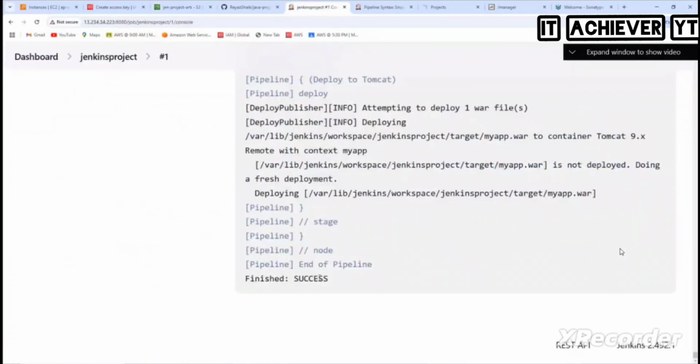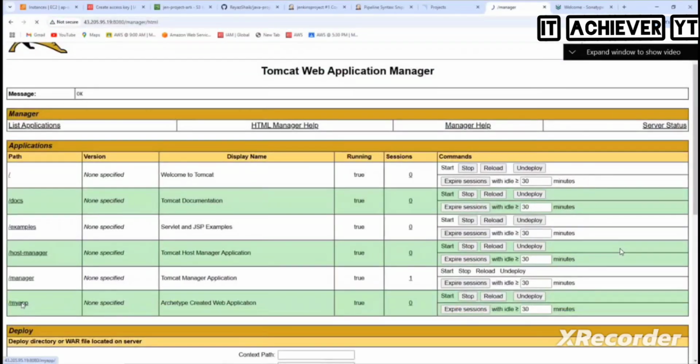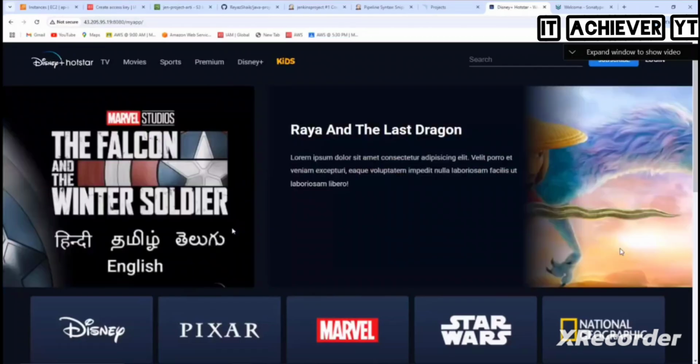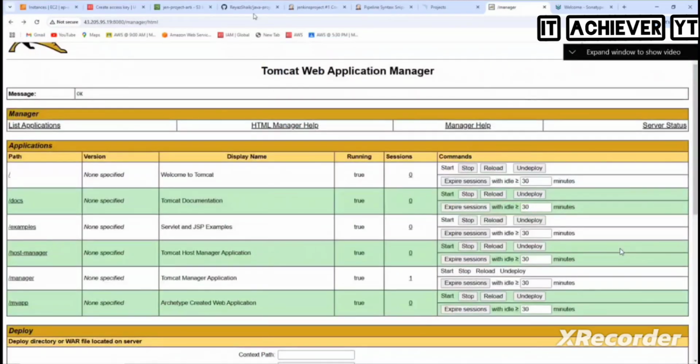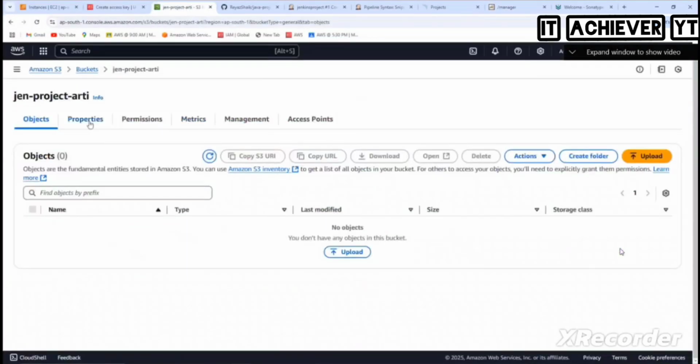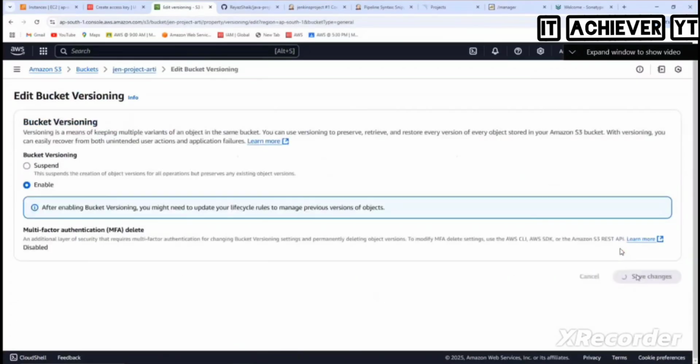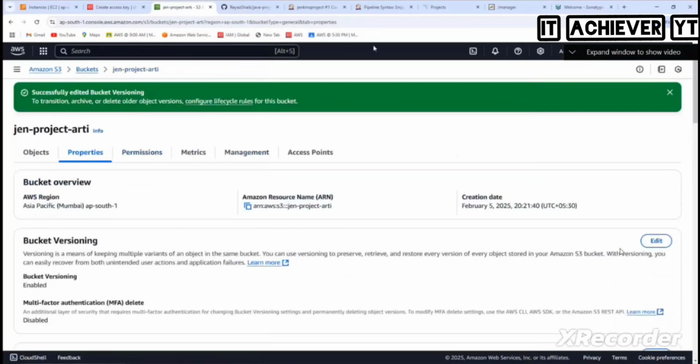Let's see what the build is. Success. So if I go to my app here, if I refresh it, I have my app, and then boom, there we go. Deployed. Okay. So for this, if you want to have versioning, can you enable the versioning also or not? So let's enable the versioning also. Okay. Fine. So what we did here, this pipeline is success, and then what's the next step?